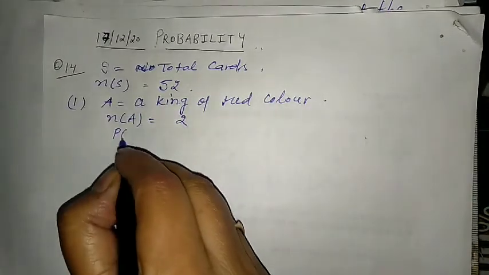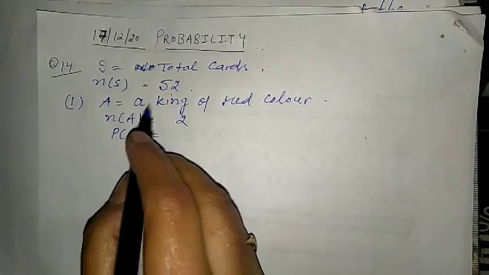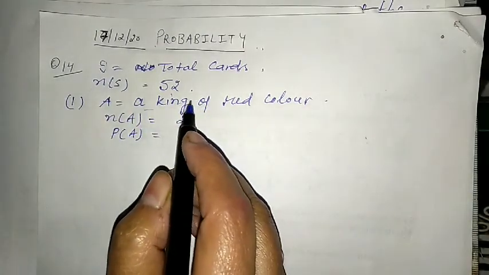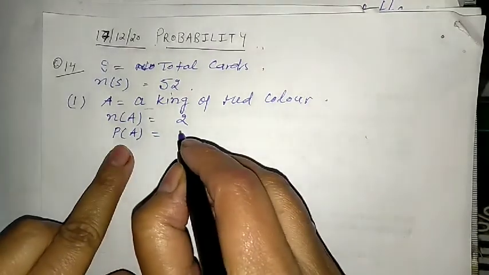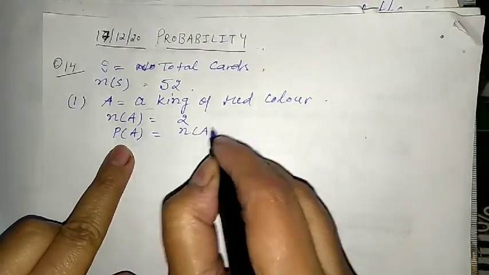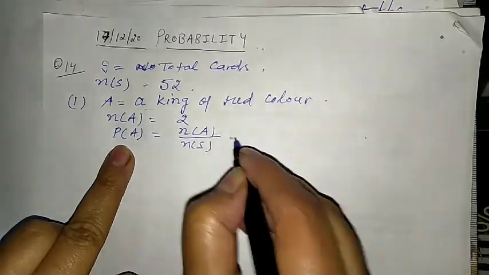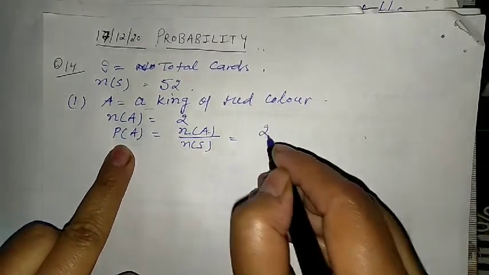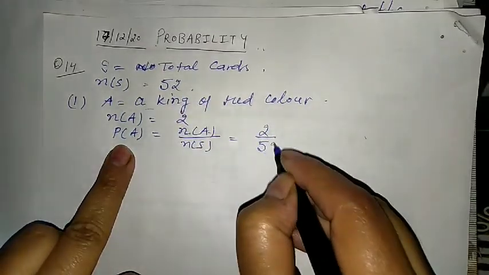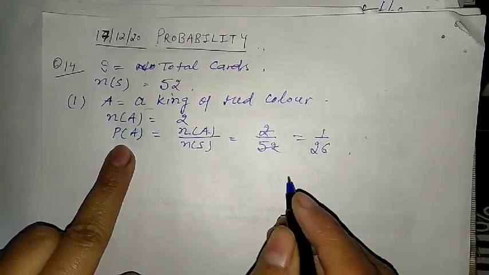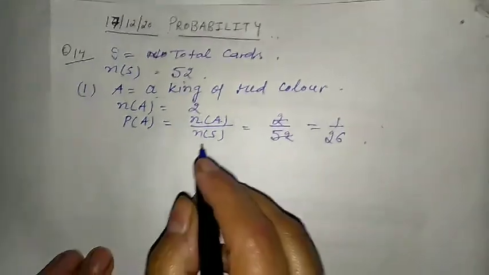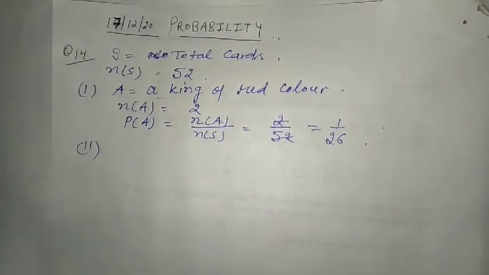Now we will find the probability of A. A we have written here a king of red color. So probability of A is equal to number of A upon number of sample space. Number of A is 2 and the sample space is 52. If we divide this, we get 1 upon 26.